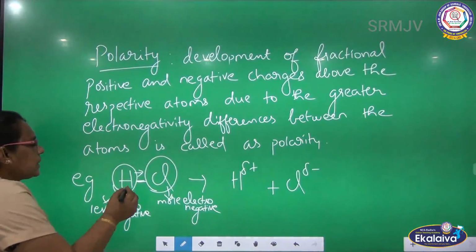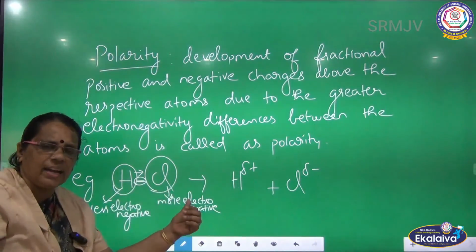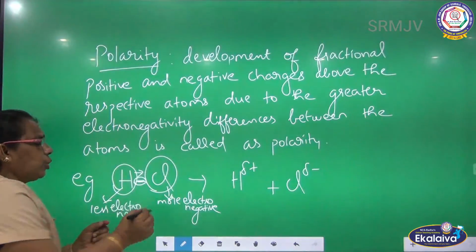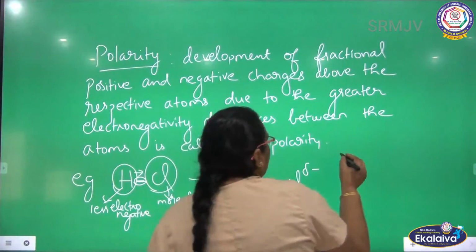So when this bonded pair of electrons between hydrogen and chlorine is shifted to the more electronegative atom, what is electronegativity?